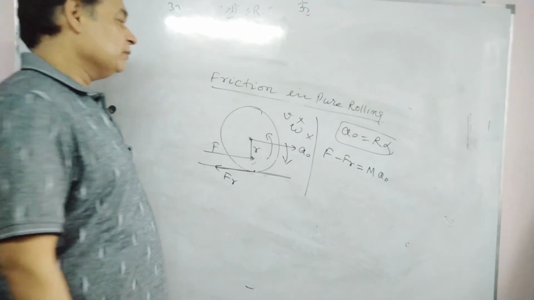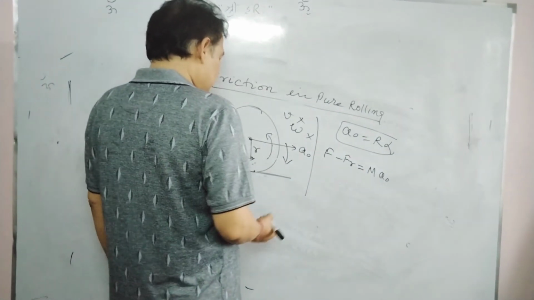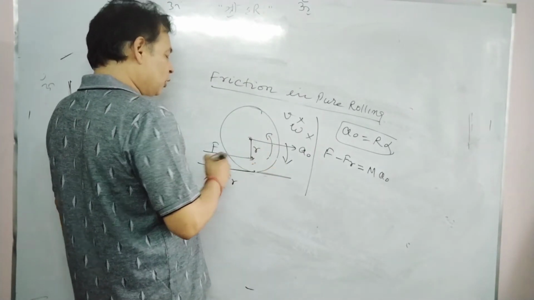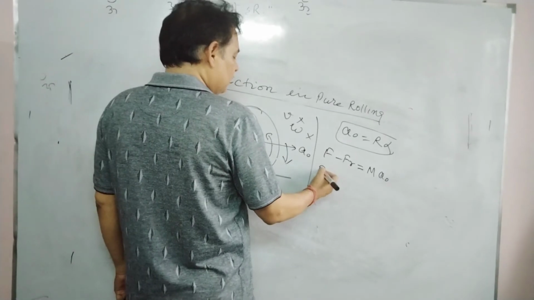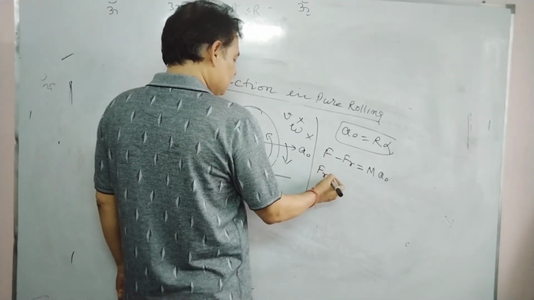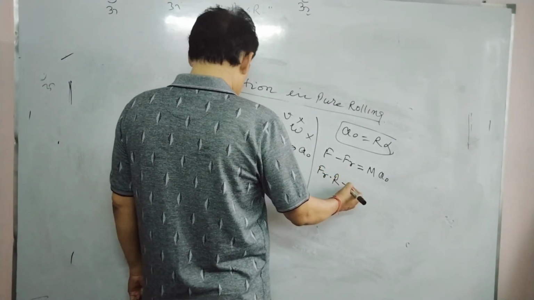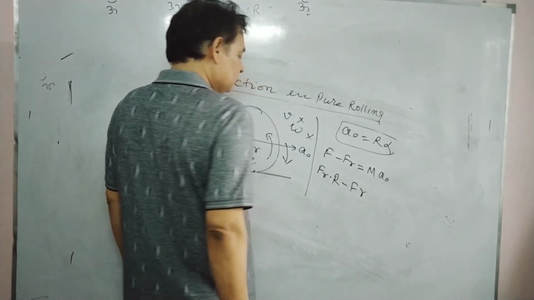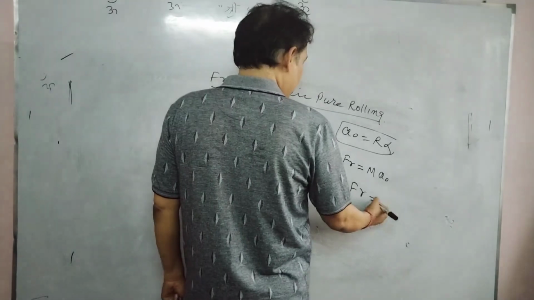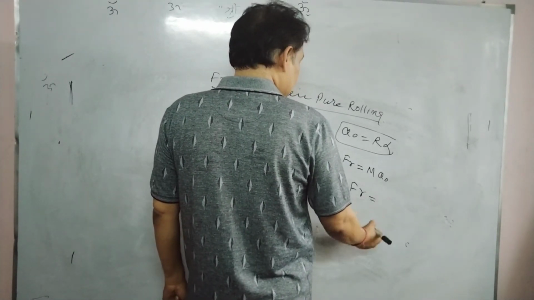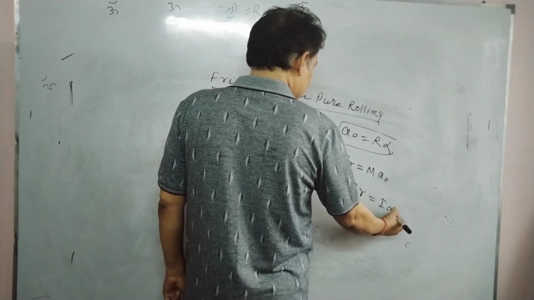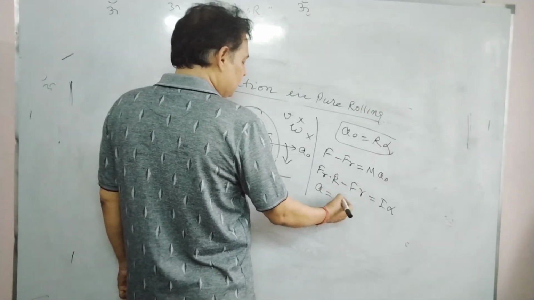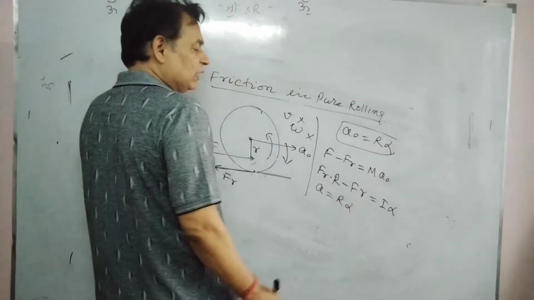Then the torques: F gives torque anti-clockwise and friction gives clockwise, so f times R minus F times small r equals I alpha. But you know a equals R alpha when pure rolling occurs.